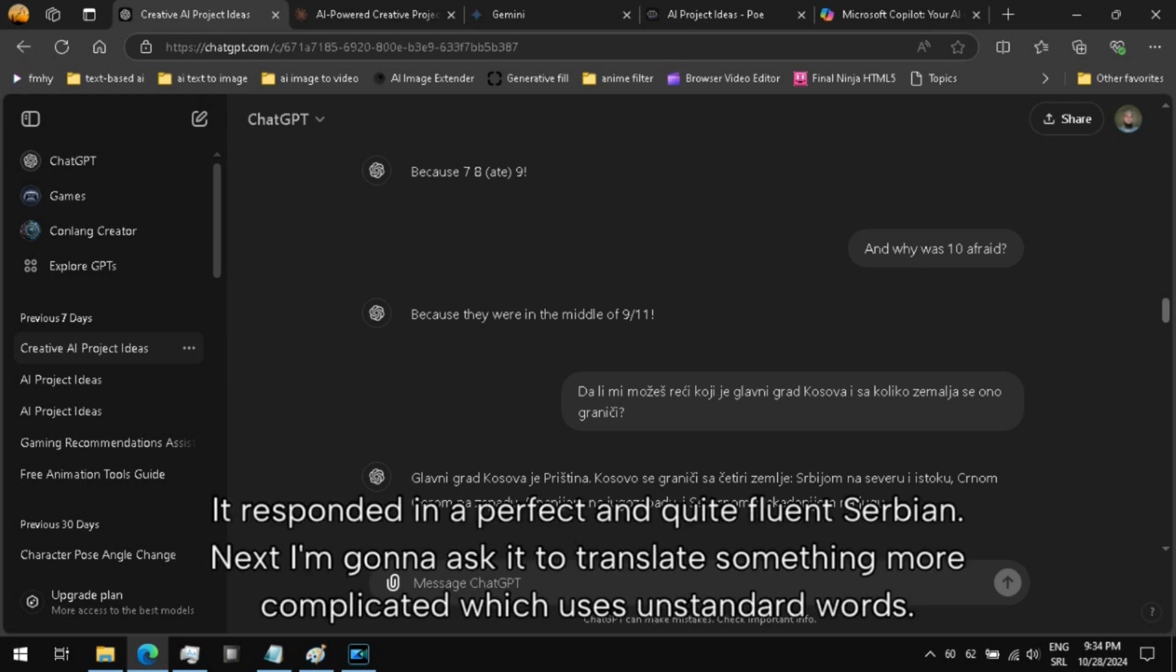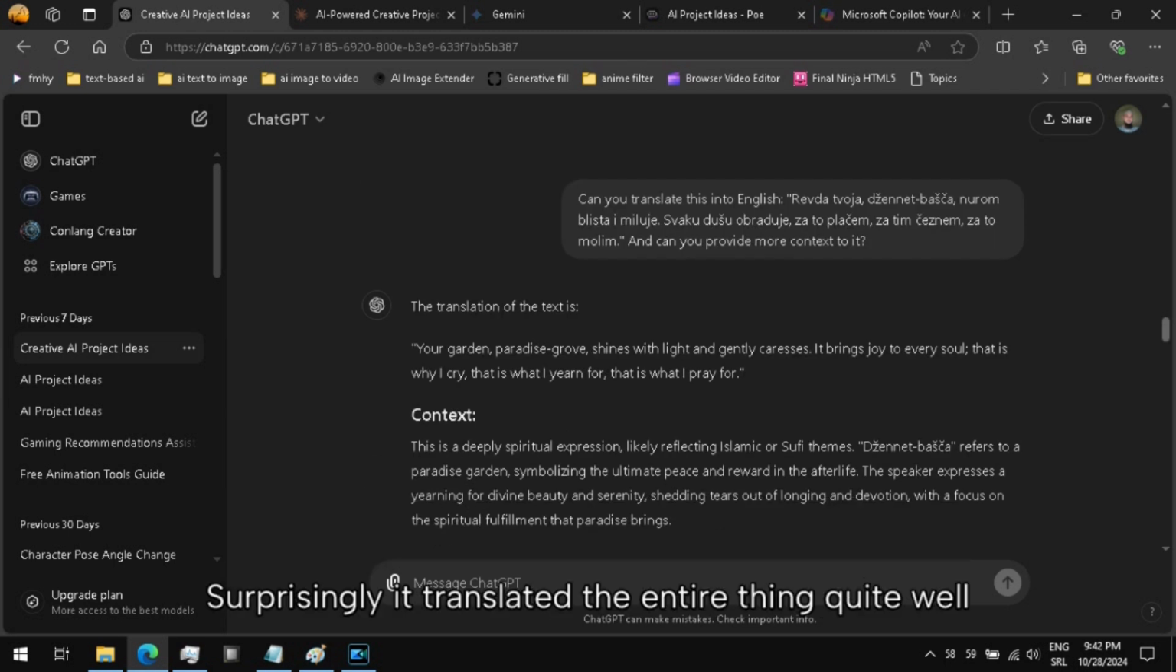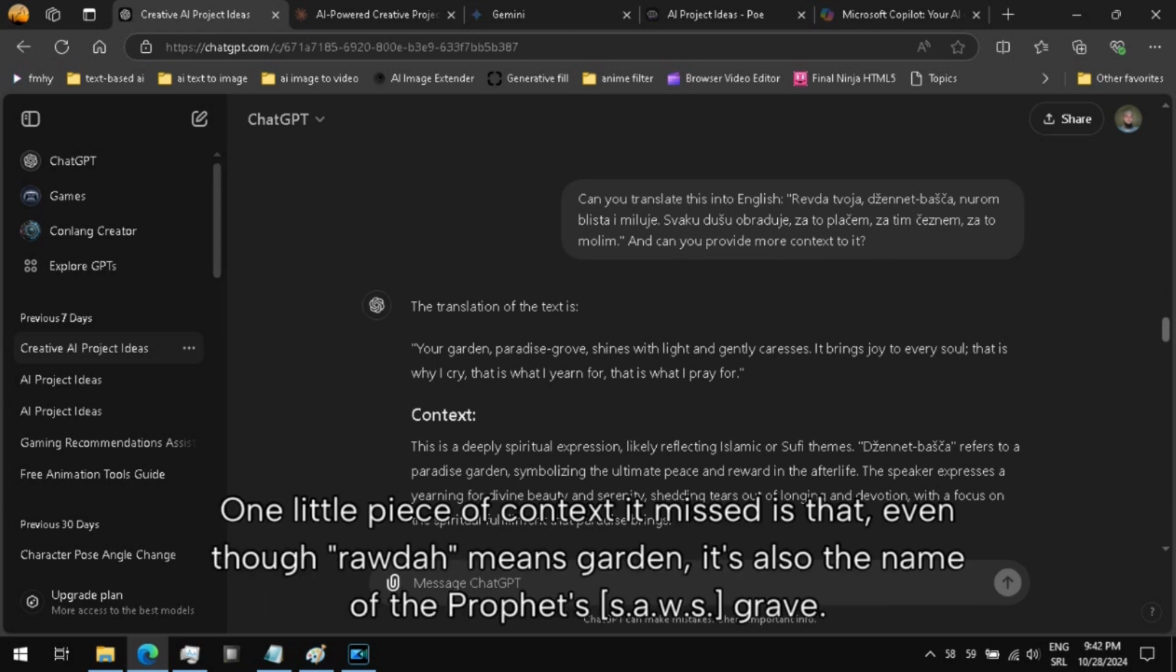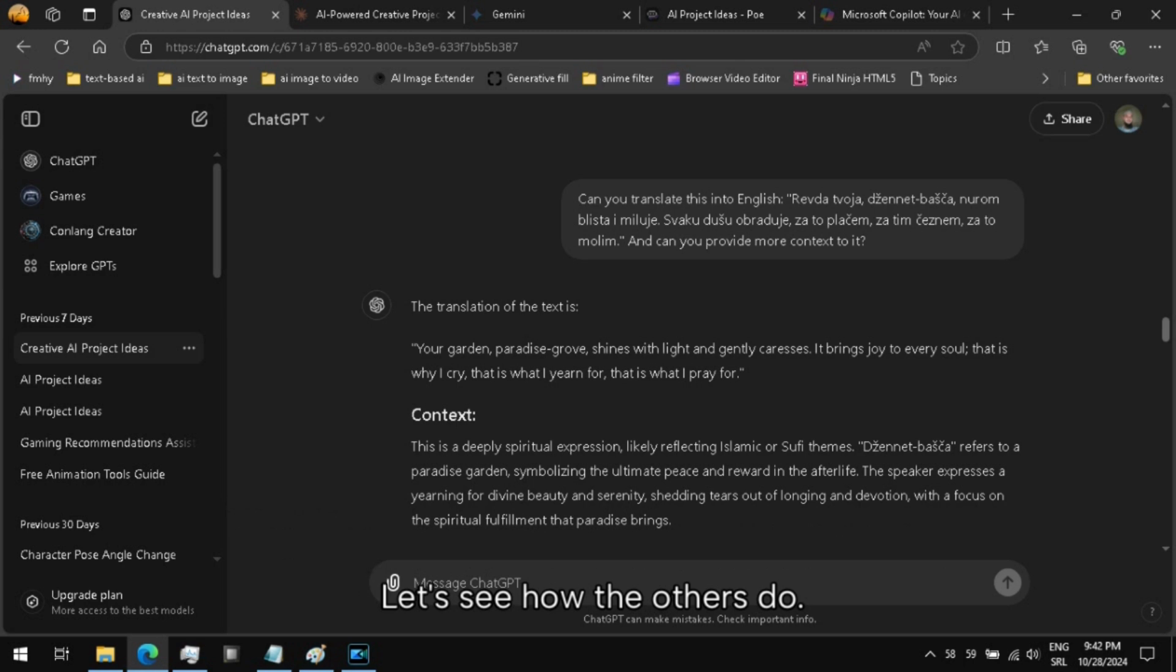Next, I'm going to ask it to translate something more complicated, which uses unstandard words. Surprisingly, it translated the entire thing quite well. One little piece of context it missed is that even though Rhoda means garden, it's also the name of the prophet's house or grave. Let's see how the others do.